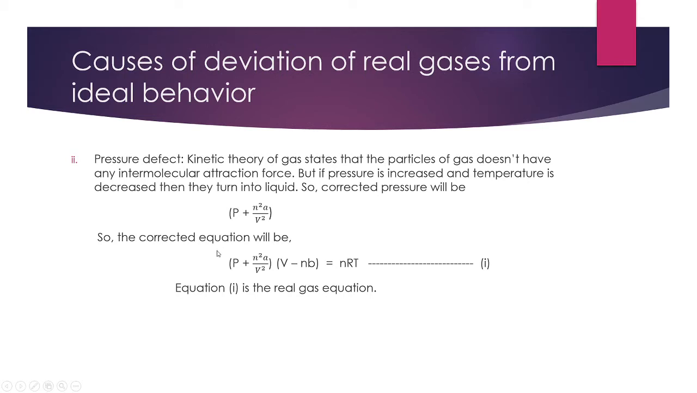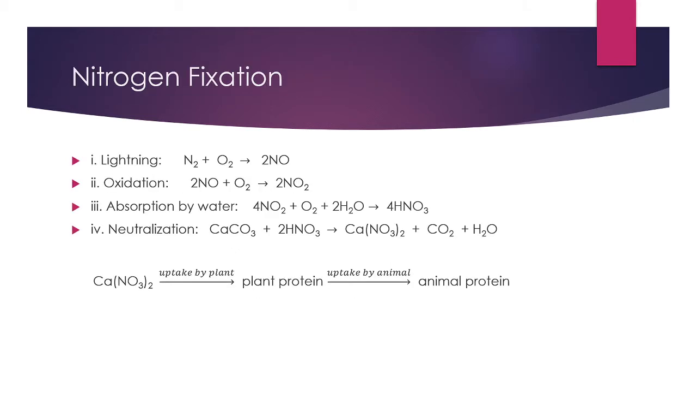If we consider these corrections, then we can come to an agreement that real gases will also behave like ideal gas if we consider these corrections. Okay, so this is the real gas equation. And from this topic, then we'll discuss nitrogen fixation, how nitrogen is assimilated to animals from plants.